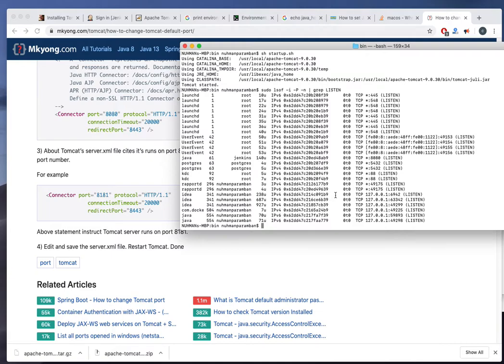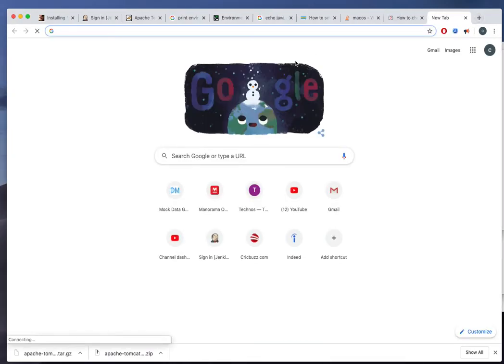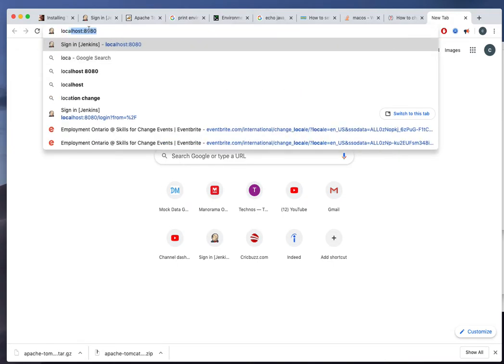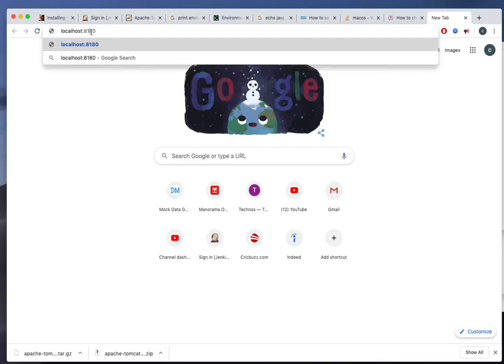So I can check whether 8181 is already running. I can see here, it looks like my 8181 is not running. So basically my Tomcat is not started again. So to make sure that's the case, I'm going to check one more time 8181. So probably it's not started.